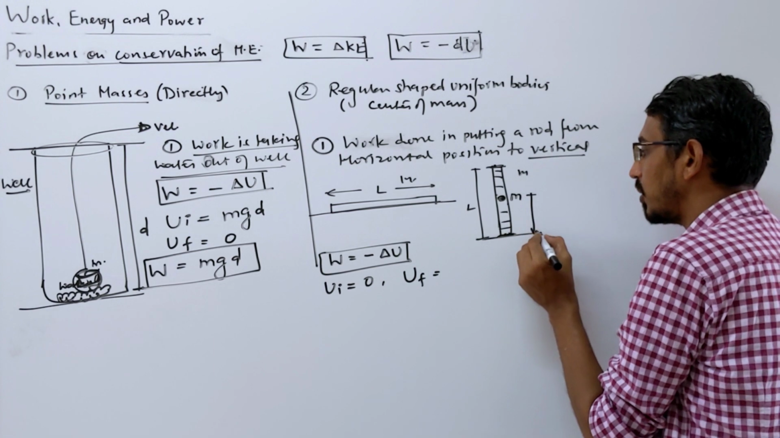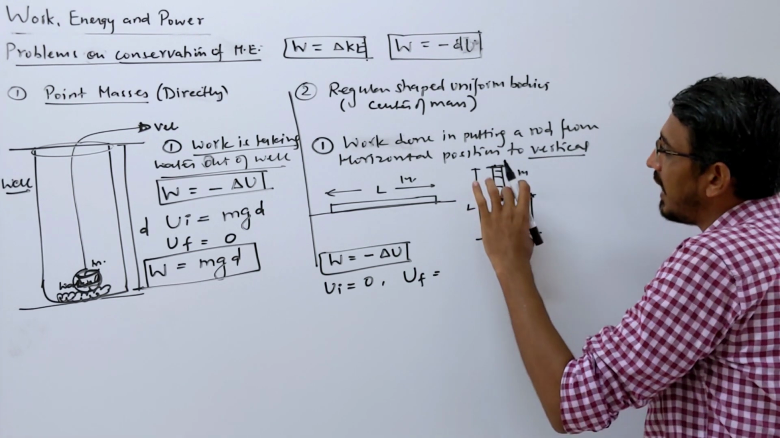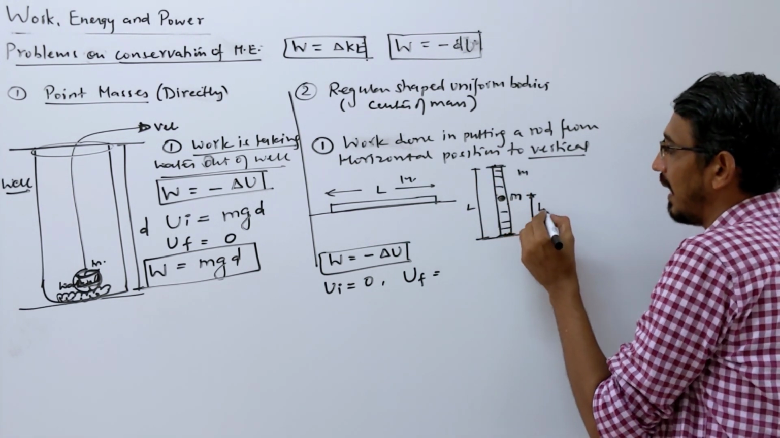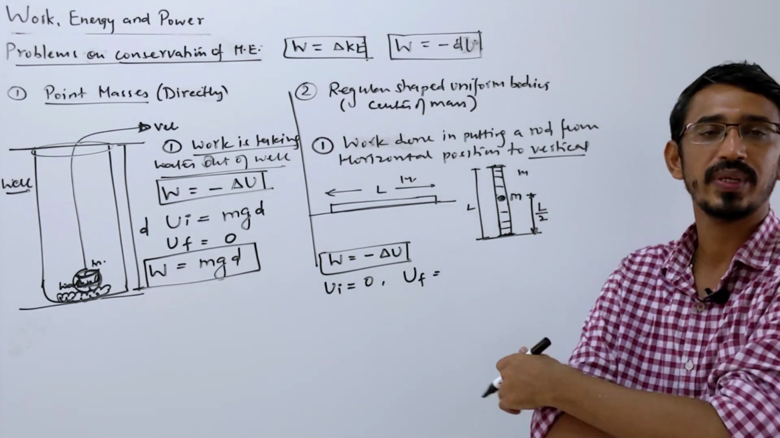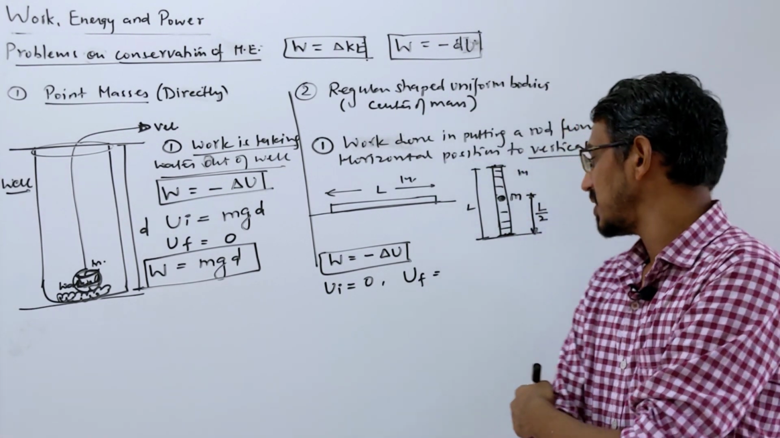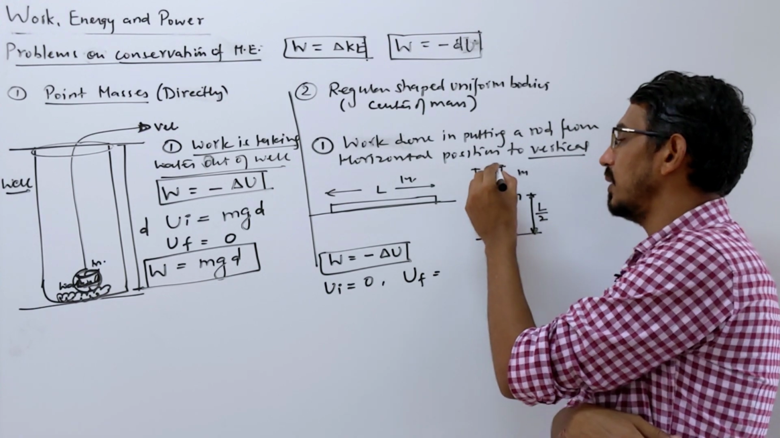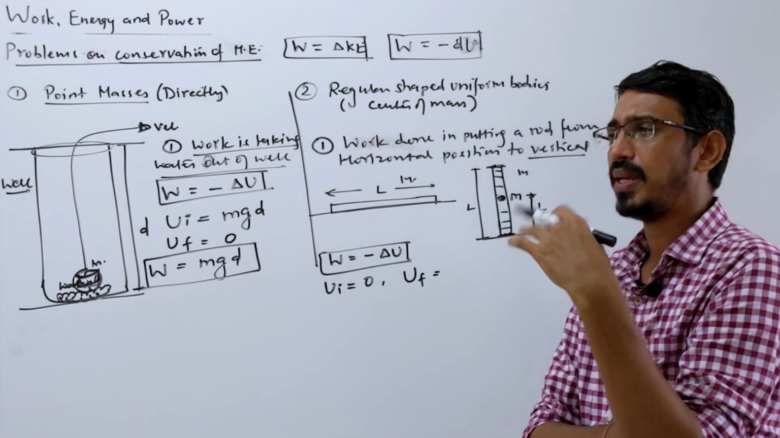That point is what? The middle point of the body, for a uniform body. So what is the height of this point from the ground? It is now L by 2 only, right? Mass is varying from here to here. Why? Look, it's very simple and practical.